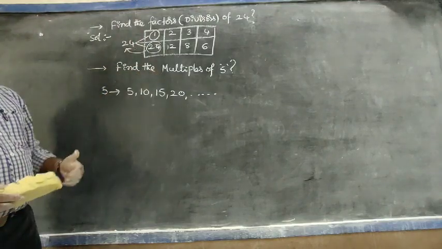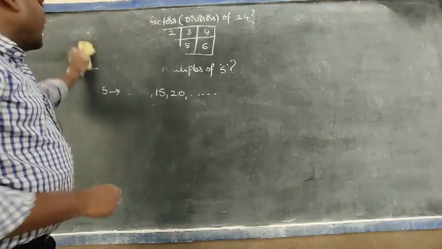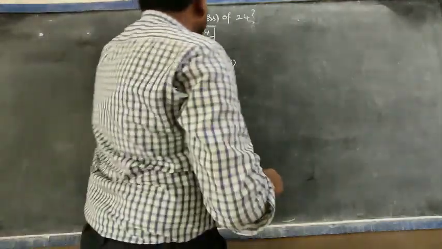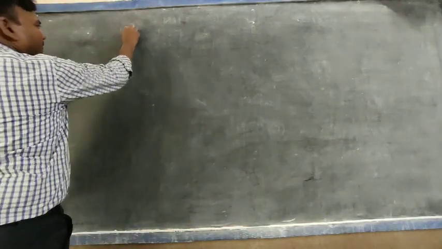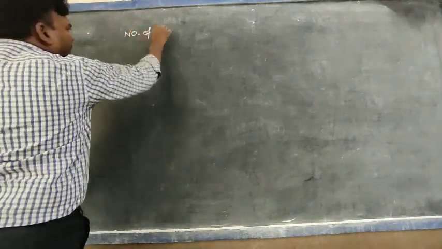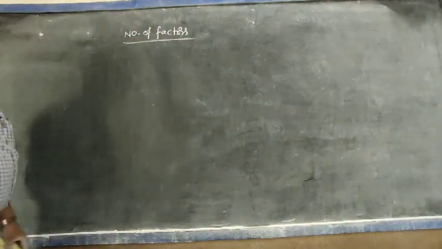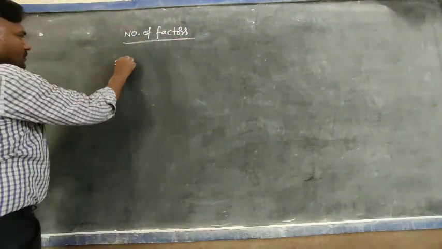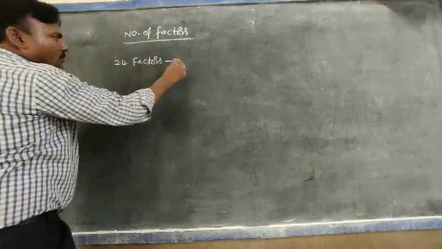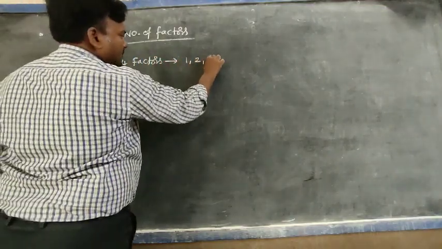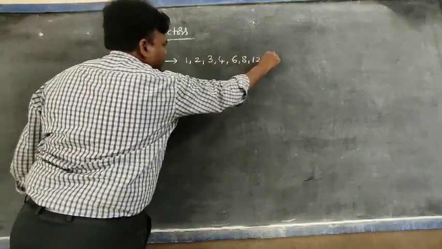Next, how to find the number of factors of a given number? Observe, taking 24, the factors are 1, 2, 3, 4, 6, 8, 12 and 24.